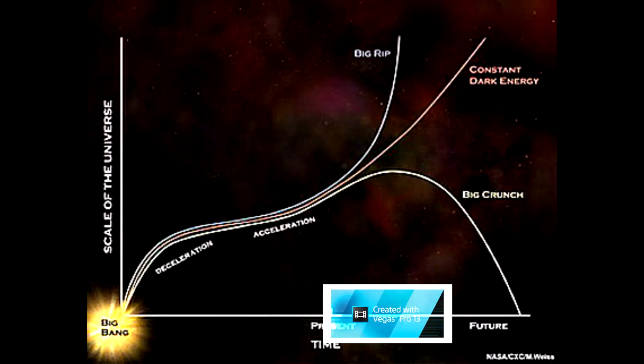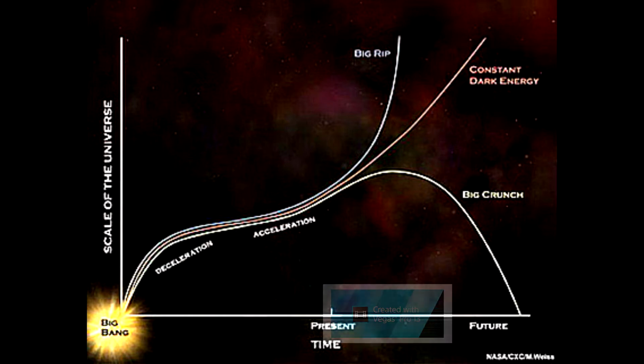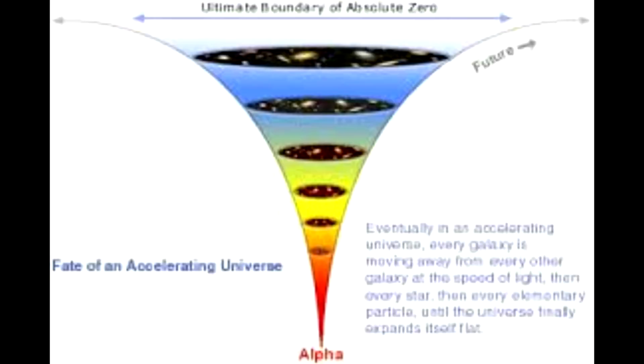And if omega is bigger than 1, it is a closed universe. We have already accounted for what happens if the model is a closed universe, but for an open or flat universe, the universe will expand forever, but this will lead to the heat death of the universe, or more commonly known as the Big Freeze.